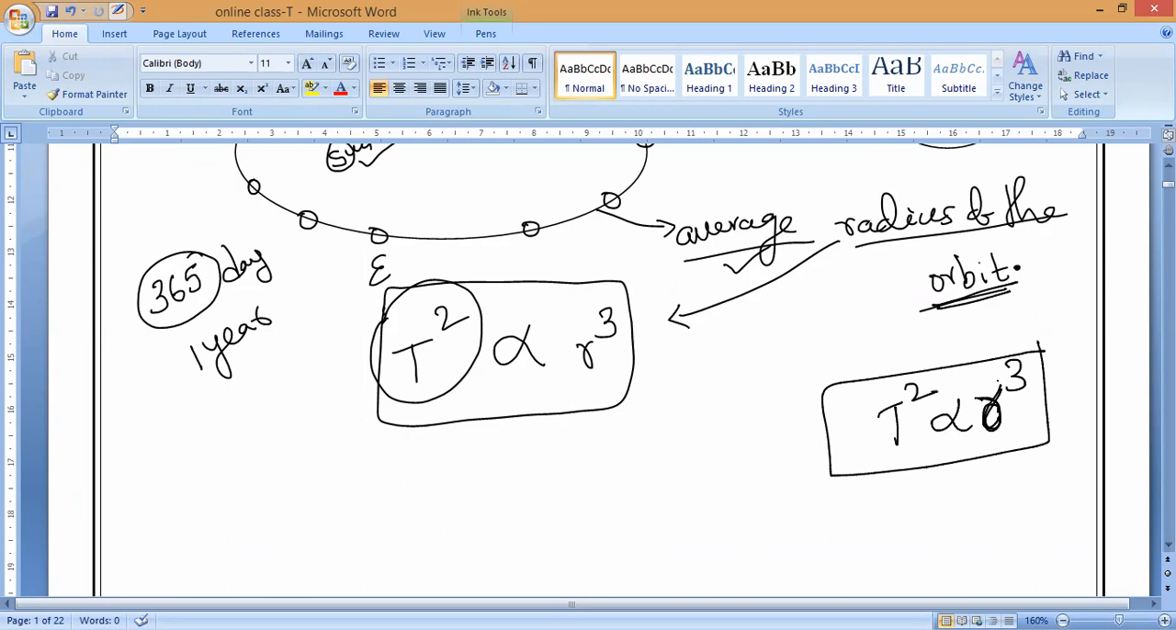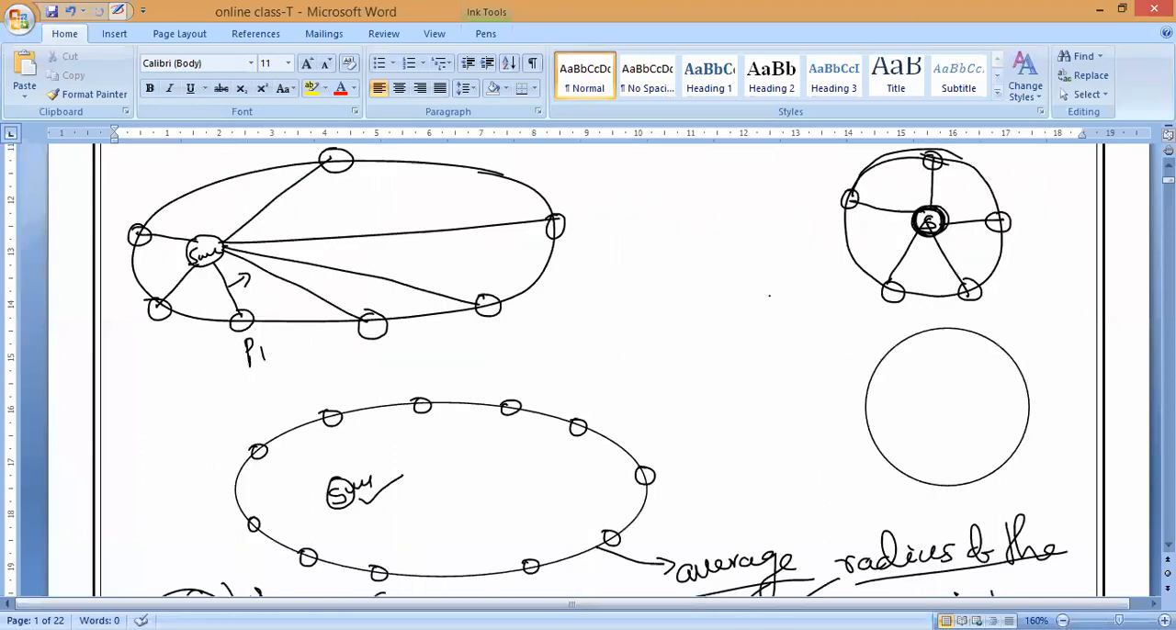That's all. Third law. This is the statement given by Kepler. He calculated it with the help of a lot of observations, but this is the single statement he gave. Why did I explain this with an elliptical shape and a circular shape? If it is a circular path, then the radius is always constant. Is it yes or no, guys? By that time we can consider it constant.